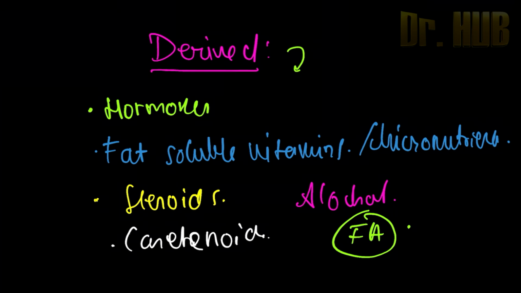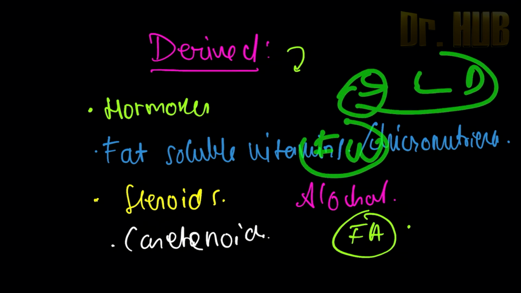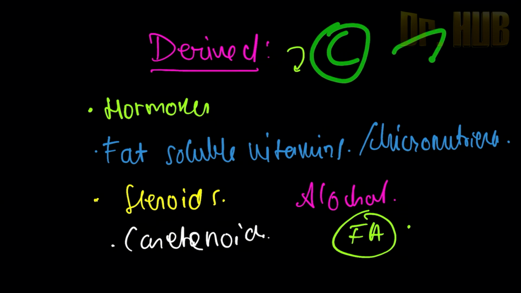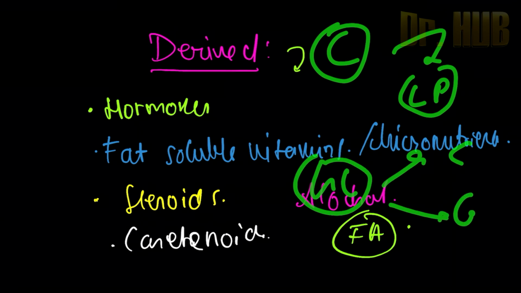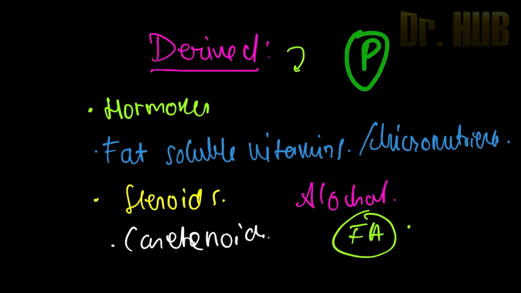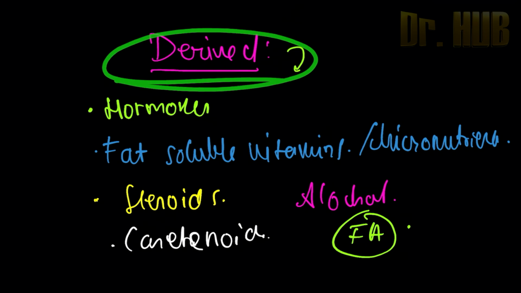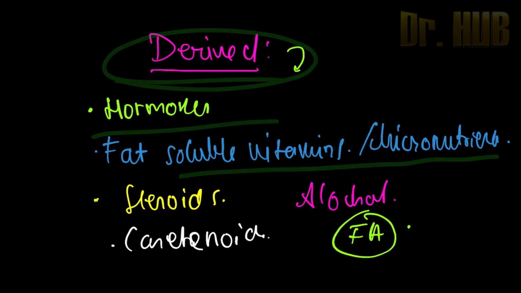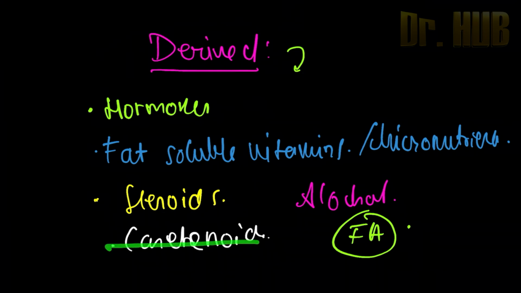So now let's recap. We discussed the classification of lipids as simple, compound and the derived. Under simple we saw the fat and the wax, and looking at the compound we saw the lipoprotein. Next was the glycolipid. Glycolipid had cerebrosides as well as the gangliosides. Then we also spoke about the phospholipid containing lecithin, cephalin, plasmalogen and the sphingomyelin. Now moving on to the derived, we saw the hormones, fat soluble vitamins, micronutrients, steroids, carotenoids, alcohol and the fatty acids. Now let's look at fatty acids.